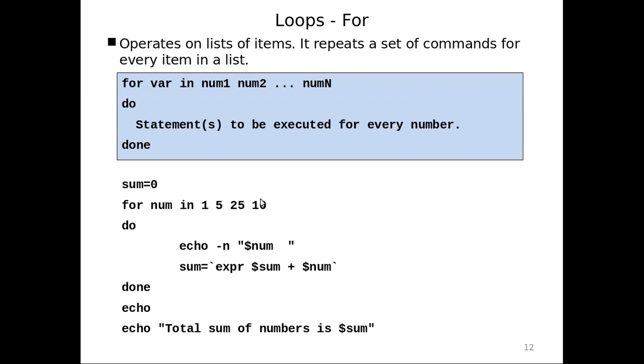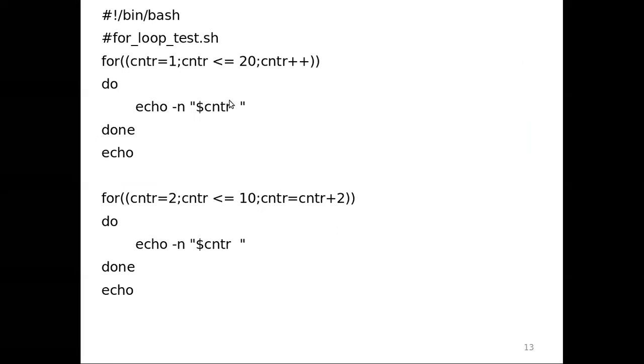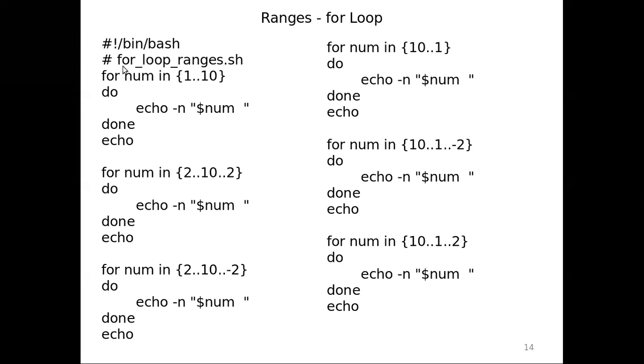And of course you can enhance this program. Once we see arrays, you can make this one into an array and enhance this program, because nobody will give the numbers directly. You need to put them in an array. So once we have seen arrays, you can extend this program. And this is the usual for loop which we have seen, but the for loop with ranges we have not seen yet.